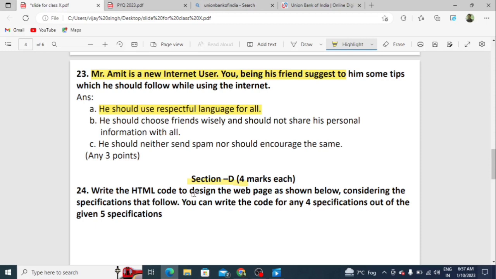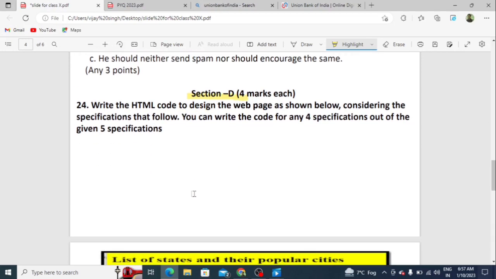Students, in this type of question, five options are given, and you have to attempt only four options because section D carries 4 marks. Every specification carries 1 mark. So let's see the question.